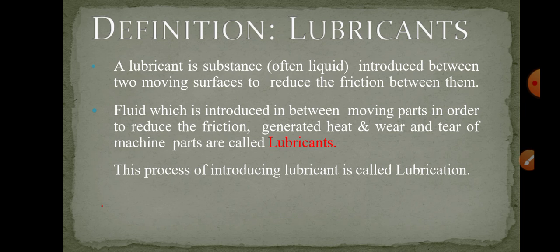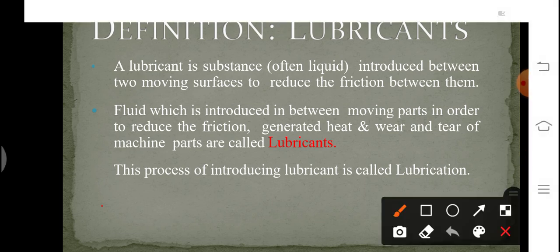Whenever solid surfaces are in contact and in relative motion, they give rise to friction. Friction is the force of resistance to the relative motion of two solid surfaces in contact. Also, the coefficient of friction is the ratio of the force of friction to the applied force or load. By applying the lubricant, we reduce the coefficient of friction. The process of application of lubricant is known as lubrication. So what is lubrication? It is the process of application of lubricant between two moving or sliding surfaces.